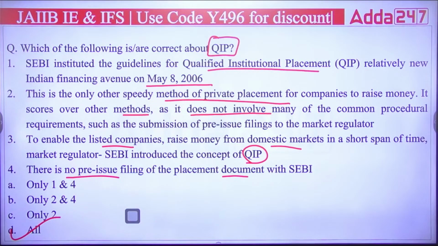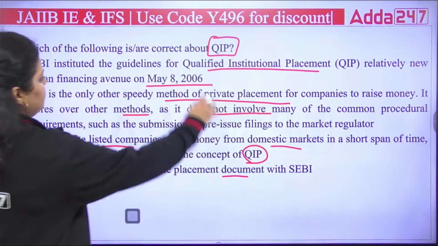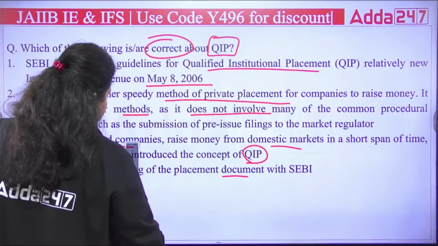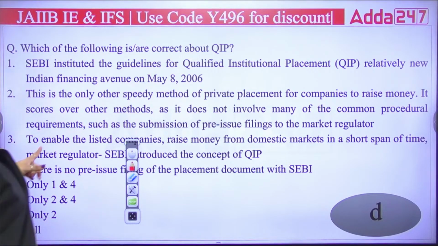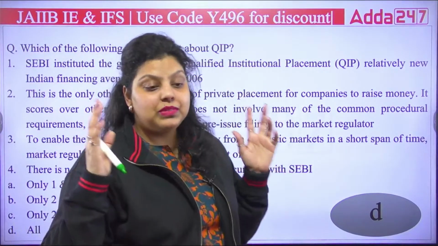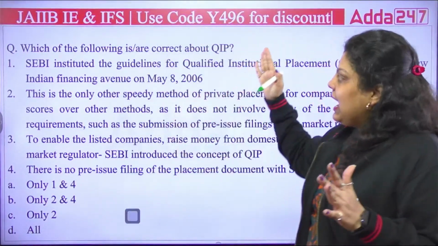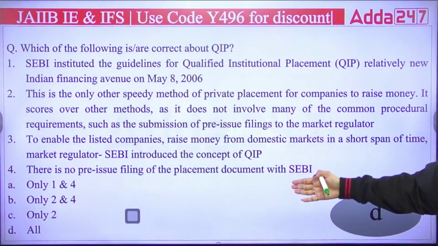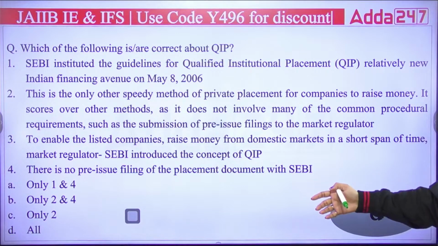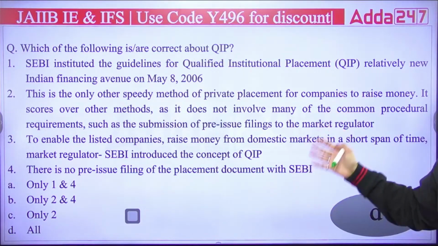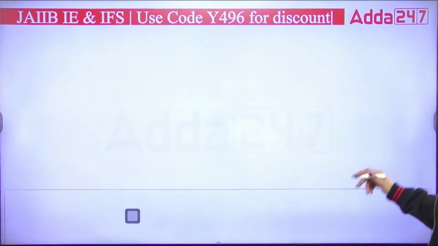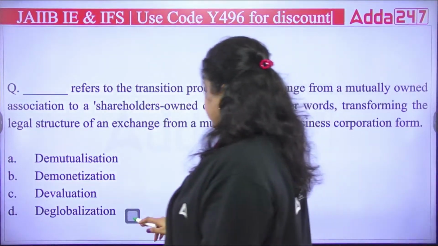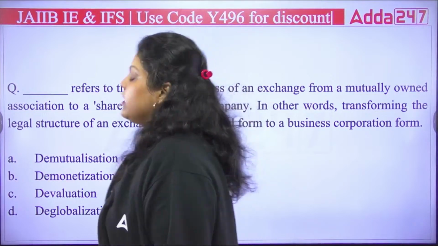So all the statements here are correct about qualified institutional placement. So your right answer will be D. All the statements are correct. Okay, so these are the statements which are talking about the actual situations, or I can say the terms related to the QIP. Do remember all these statements. They give you the concept information, that is QIP. Next question is talking about filling the blanks.